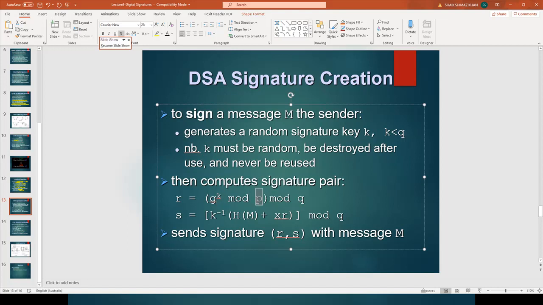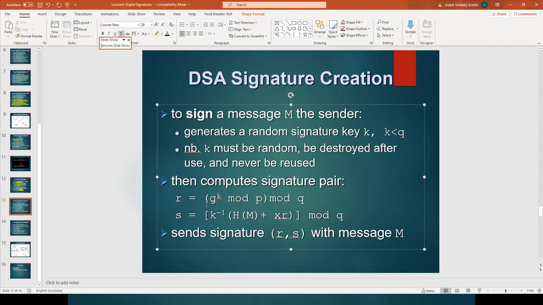P value is a prime modulus, a very large prime number, between 512 to 1024 bits. Q is the prime divisor of P. So P, Q and G are part of the global public key, and K is a one time random value.